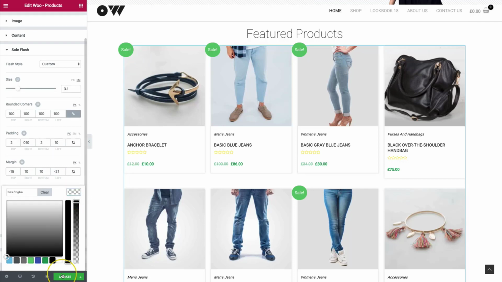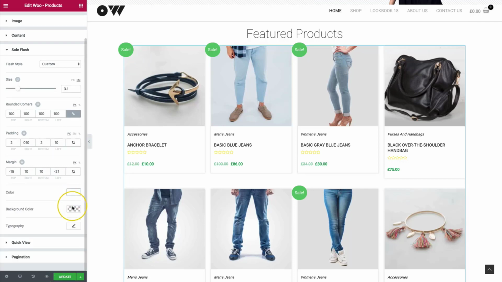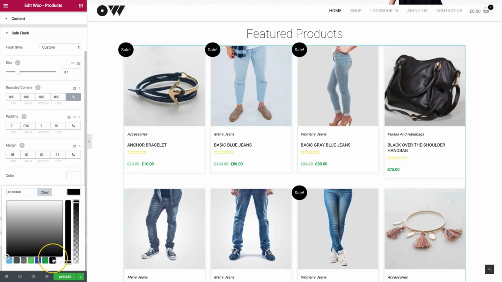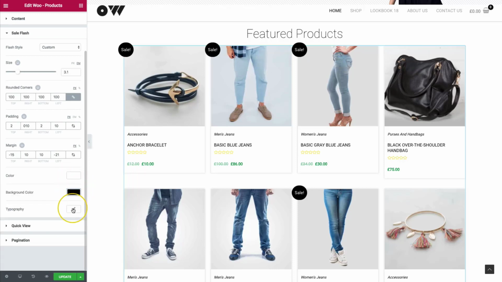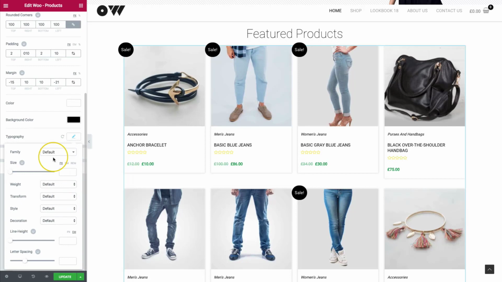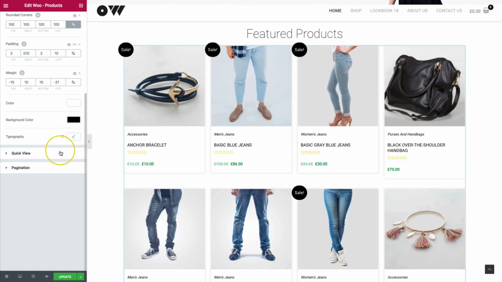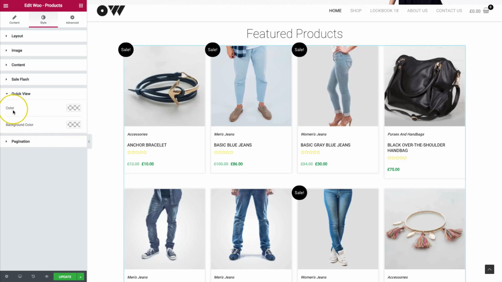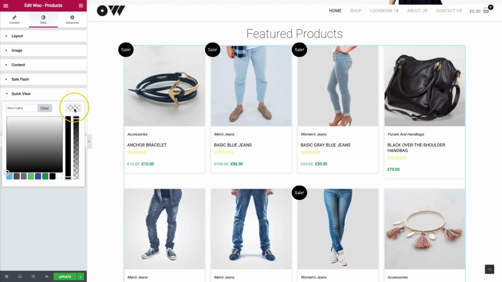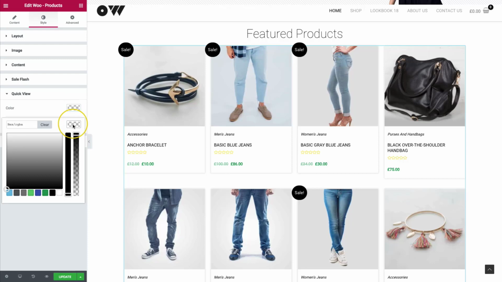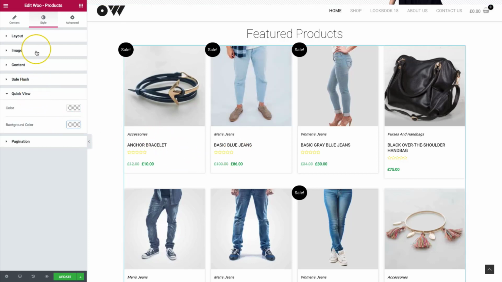The color is going to be the text color. We're going to go ahead and leave that white. Background color, let's go ahead and change that to black to match the rest of the site. And our typography, we have all of those options for the font family, the size. So we can go ahead and change the size of it. We have the weight, transformation, style, all of these different options that we have in all of the other sections. For the quick view, we can change the color for the text and the background color. And I will go ahead and show you guys what that looks like in just a bit.